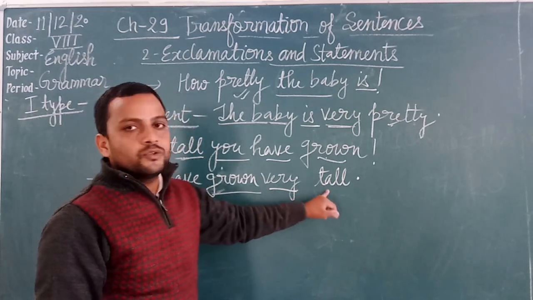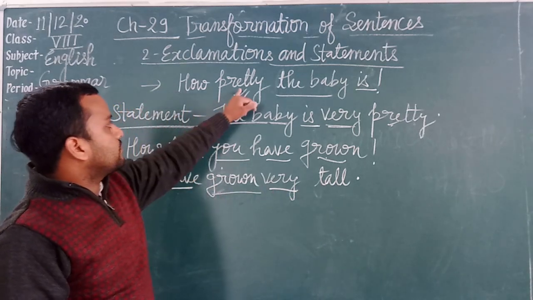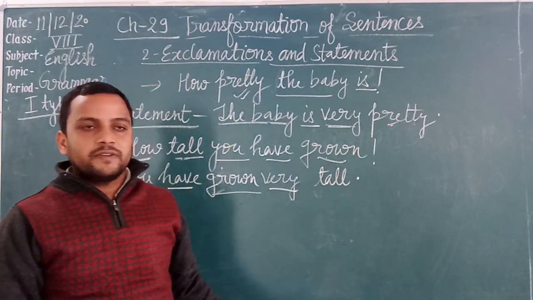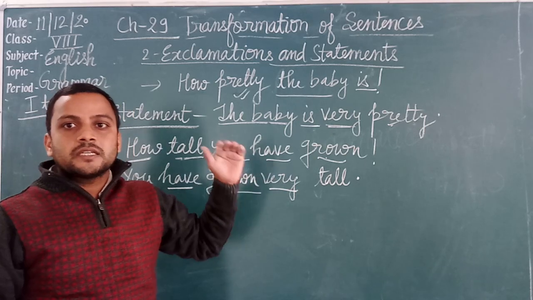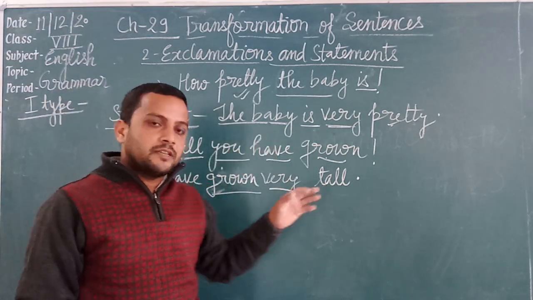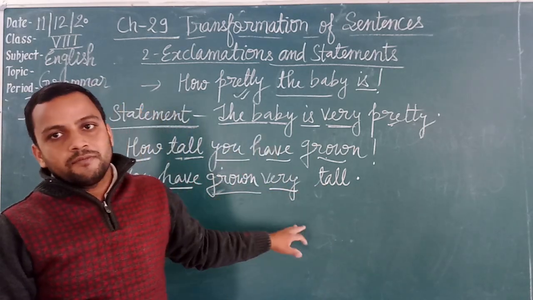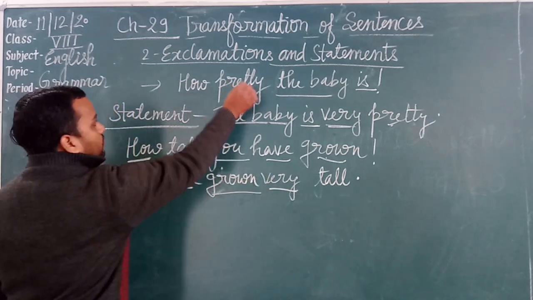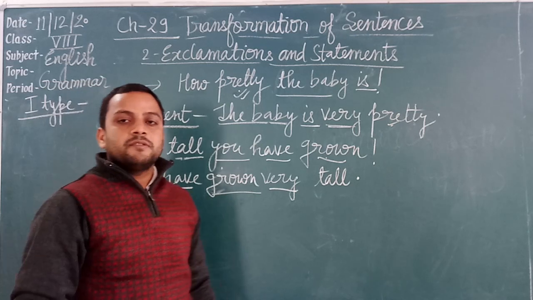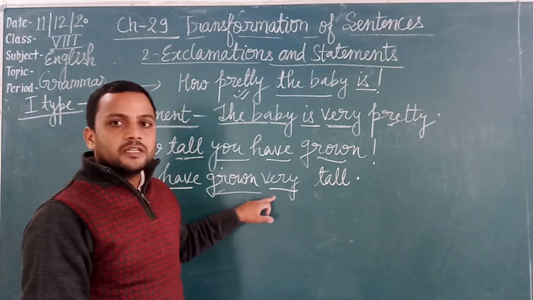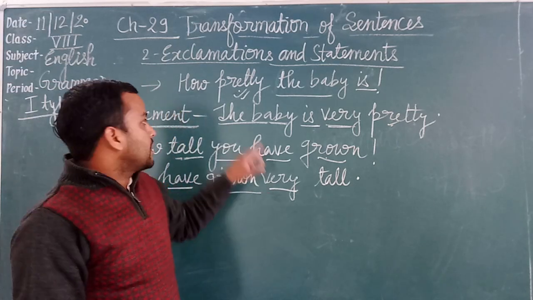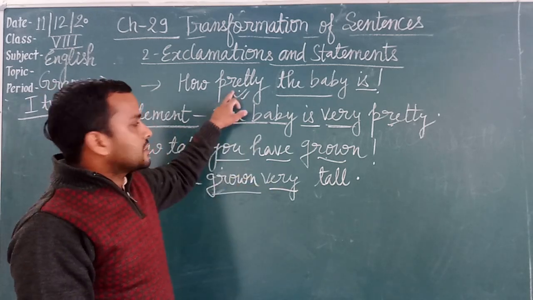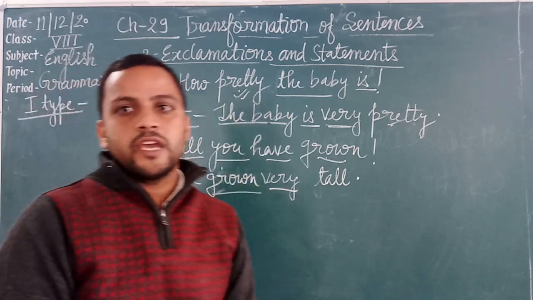And after very we use the given adjective. So it is very easy. We write the subject, helping verb. If the main verb is given, we will write the main verb. After that we will use very and then the given adjective. If there will be noun, in place of adjective, then we write great, not very. If there will be adjective, then we write very. If there is noun, we write great. Okay?